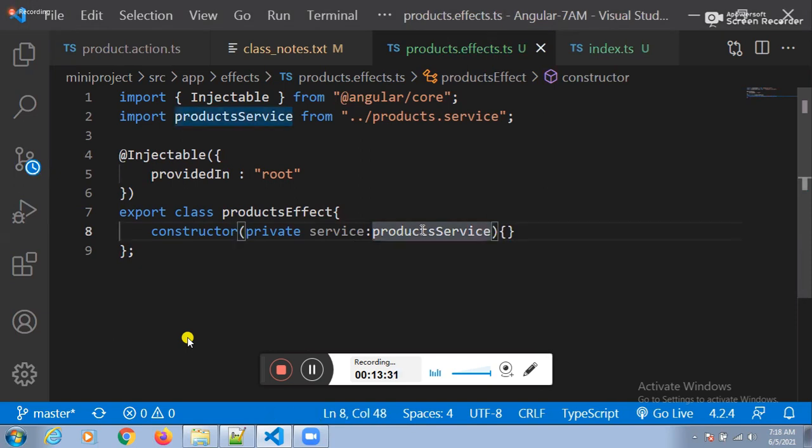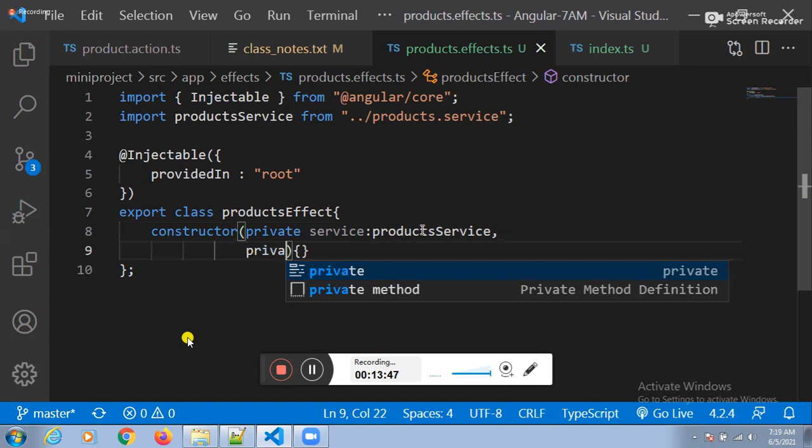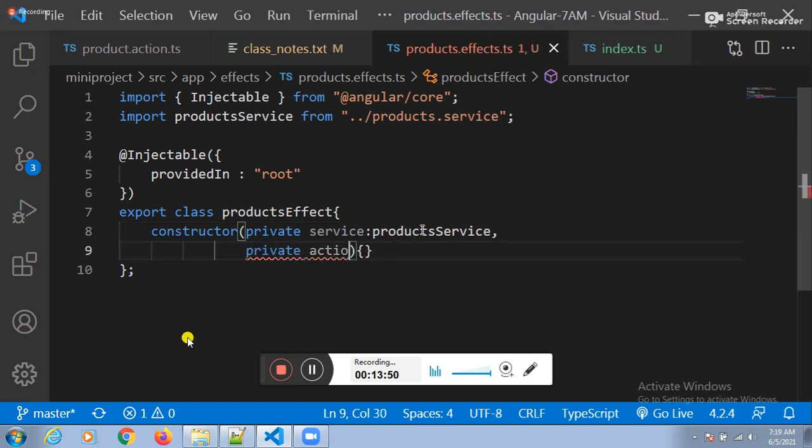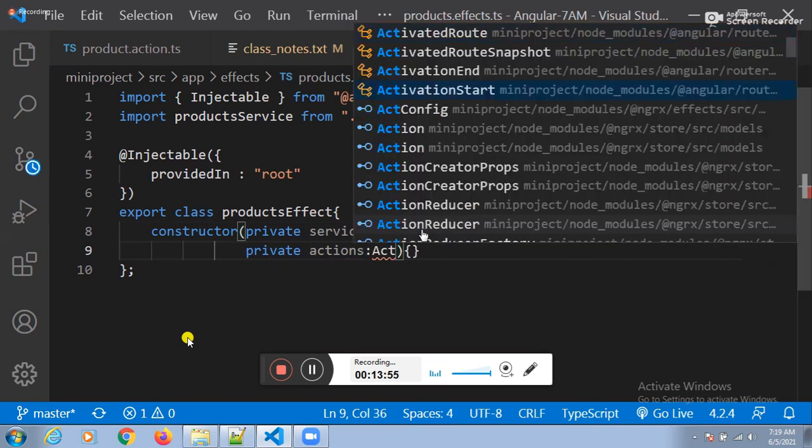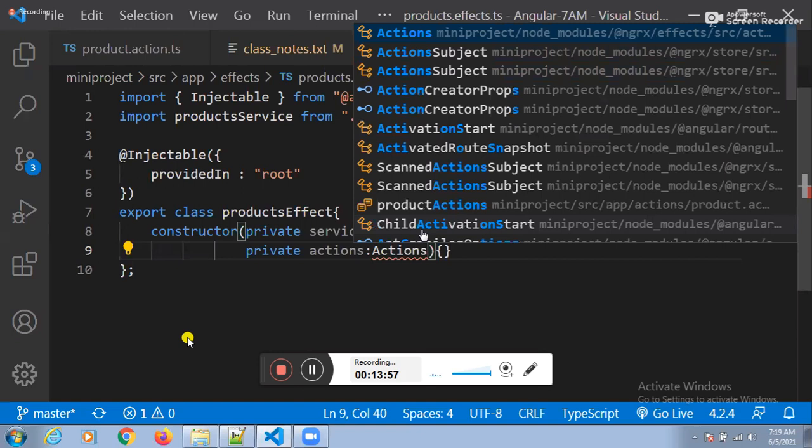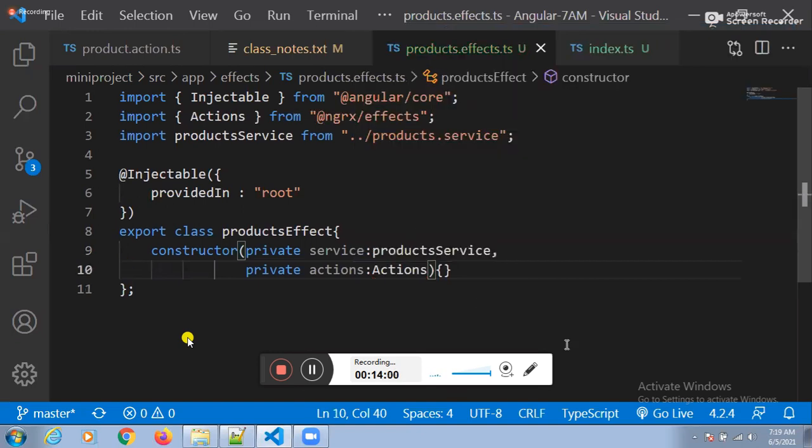How many actions do you have? Three. We have the three actions. To execute all the actions sequentially, we need the pipe function and we need actions. Whatever actions are there, we need to import them here. To execute all the actions sequentially, we need actions. How to get it here? private actions: Actions.